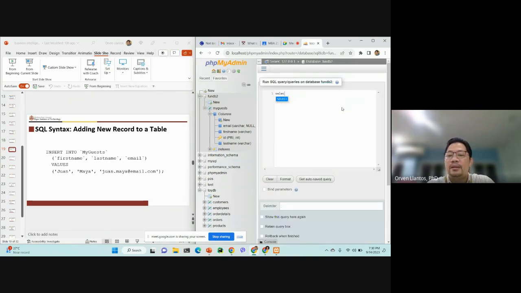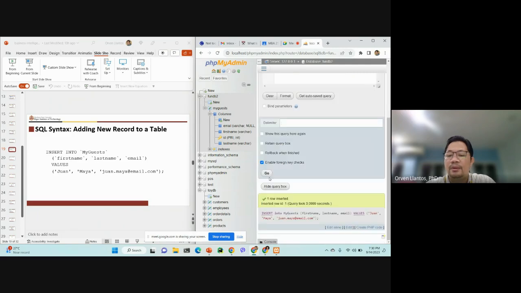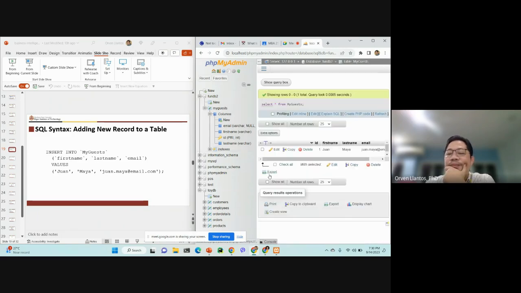It says select all from my guests with a semicolon, and you click go. Okay, now we have the row: one, Maya, and then the email.